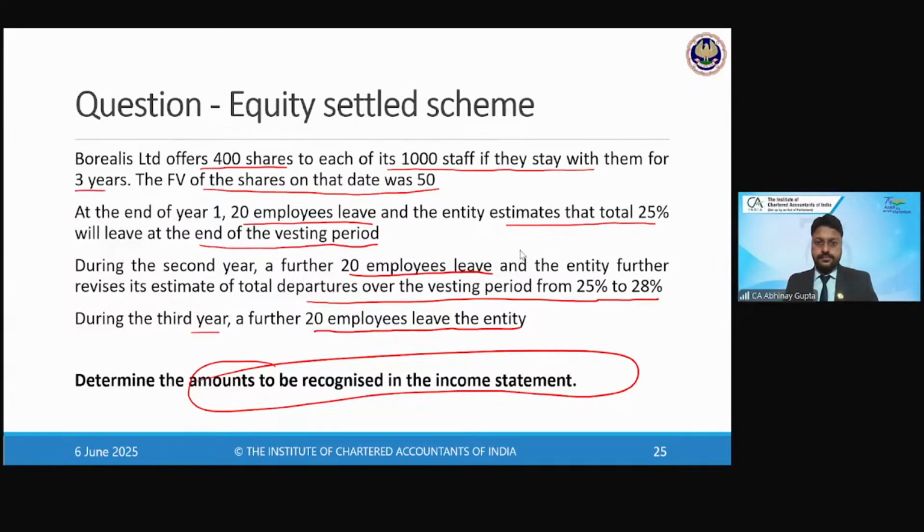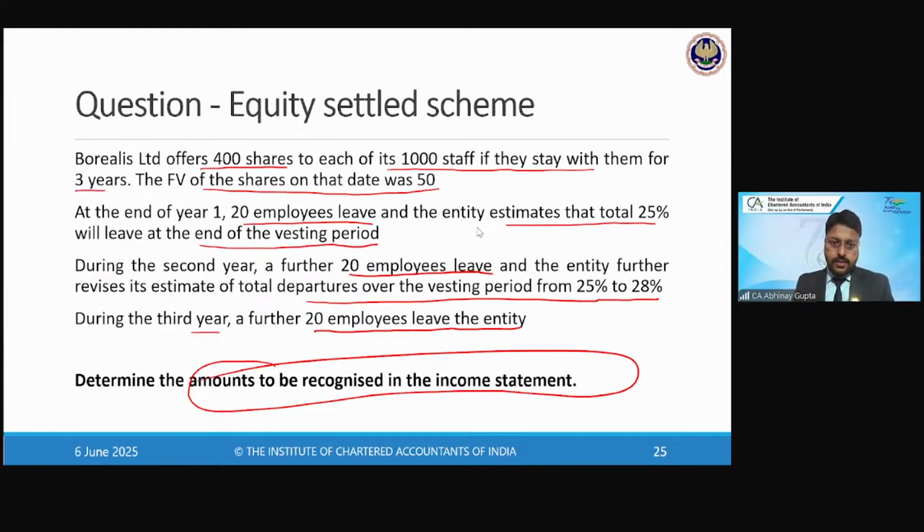Yes, any answers? Please respond. So Ravi has come up with 486667.